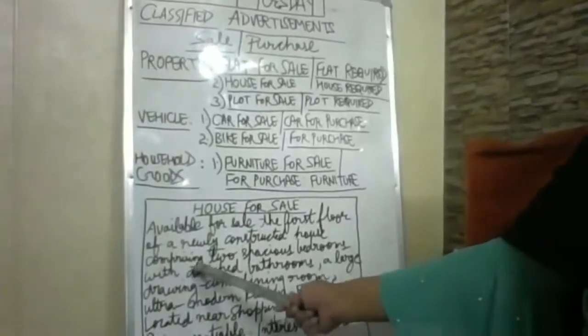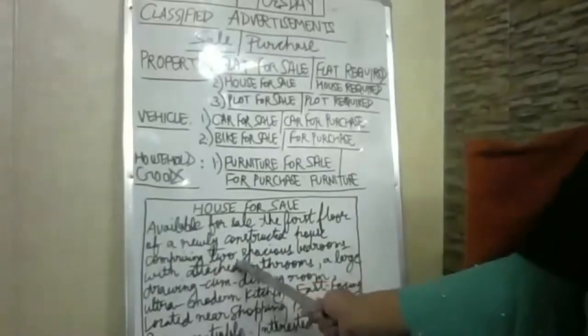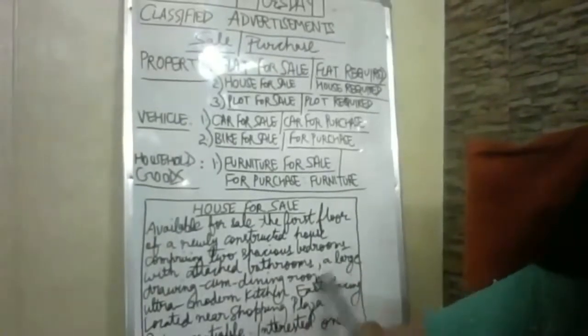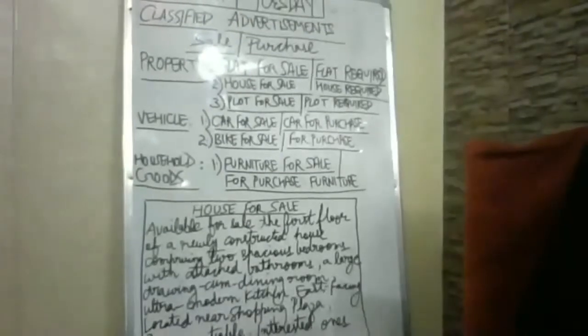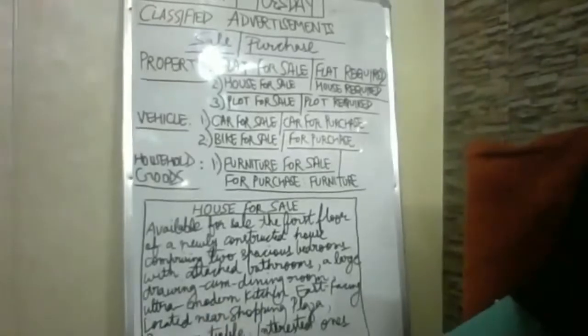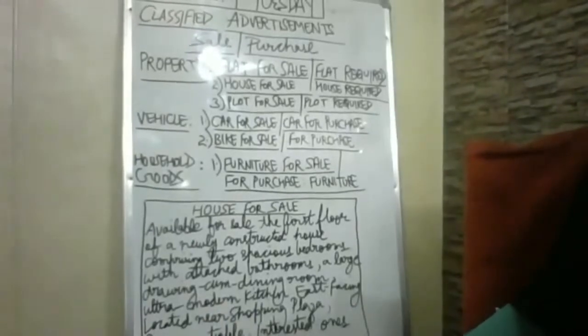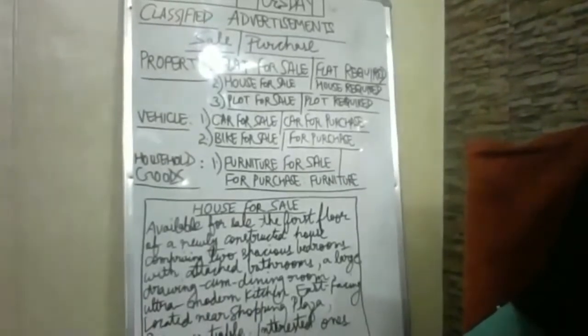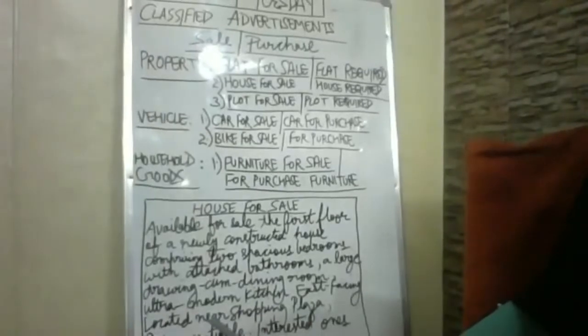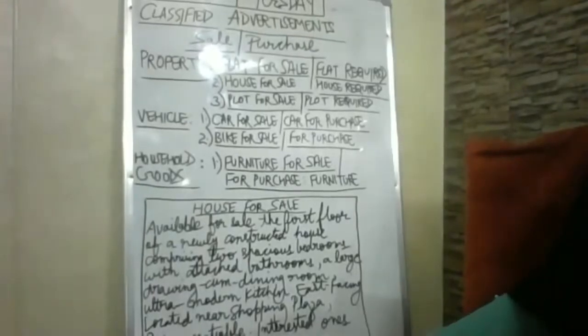Now you will start telling what is included in it, comprising 2 spacious bedrooms with attached bathrooms, comma. But one thing, remember, you do not mention complete sentences. In classified ads, we prefer phrases, because the more the number of words, the heavier the rupees they will be imposing, because 50 rupees to 100 rupees per word you have to pay when you give your advertisement in the newspaper.